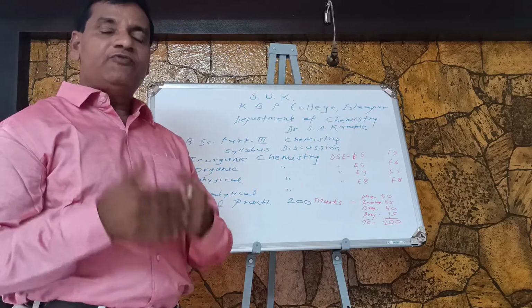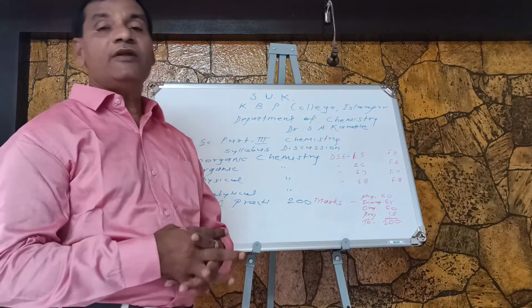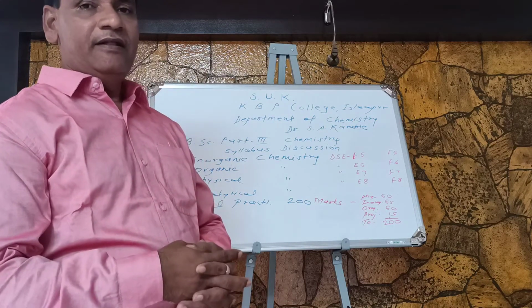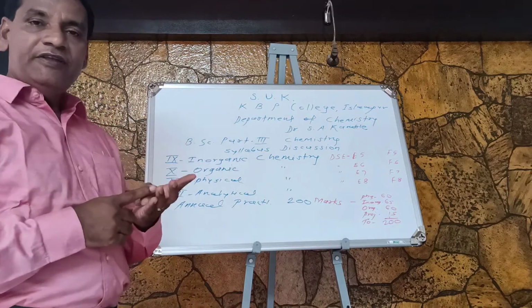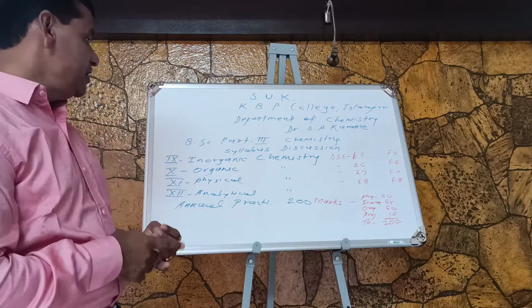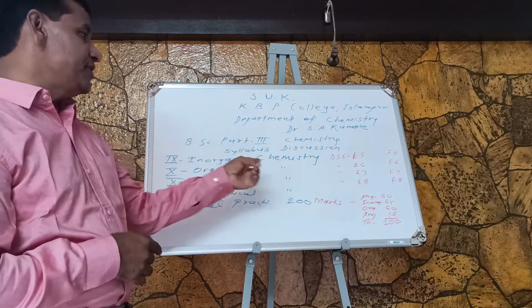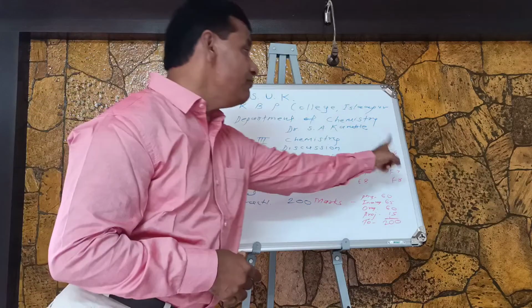4 theory papers for semester 5 and the remaining 4 theory papers will be for semester 6: paper numbers 13, 14, 15 and 16. The 13th paper will be Inorganic Chemistry and its paper code will be DSE F5.